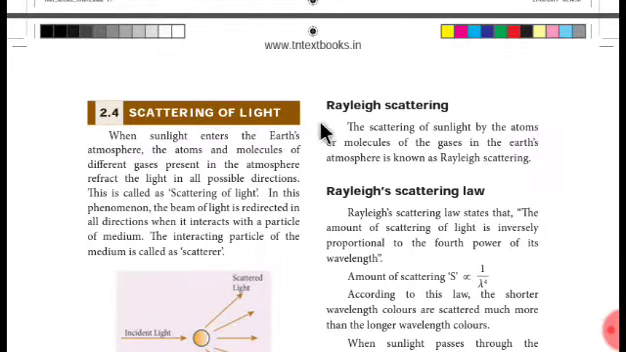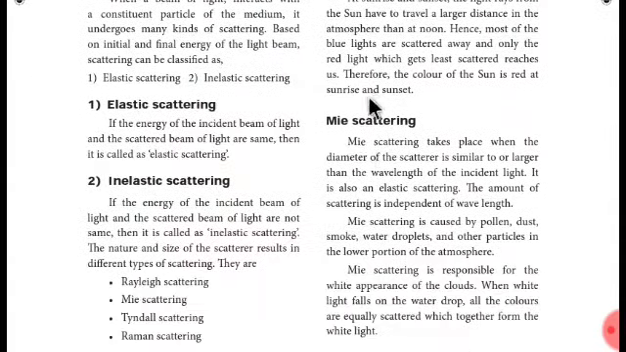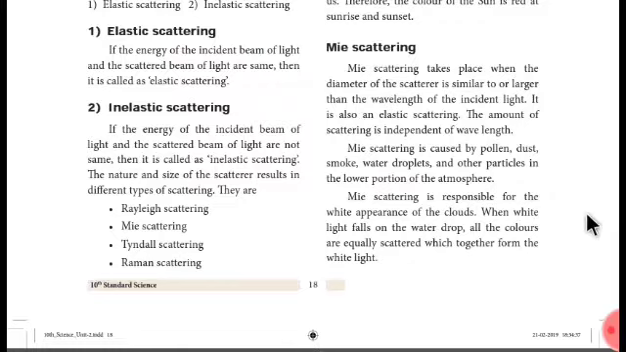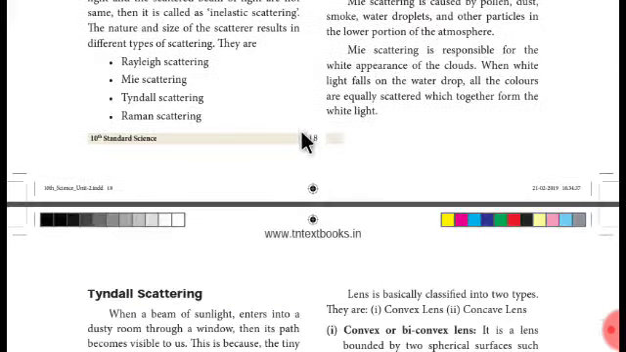First of all, Rayleigh scattering. So what is Rayleigh scattering? Very simple. Scattering of sunlight by the atoms or molecules of the gases in the Earth's atmosphere is known as Rayleigh scattering. And Mie scattering can be explained with an example, and the example is clouds. The white appearance of cloud or the whitish fog appearance when you see our surroundings during winter seasons is called as Mie scattering.